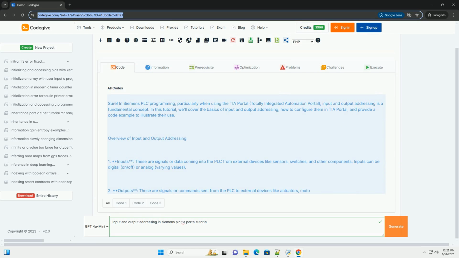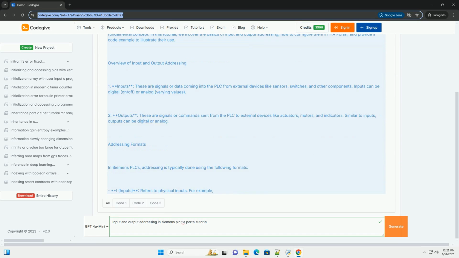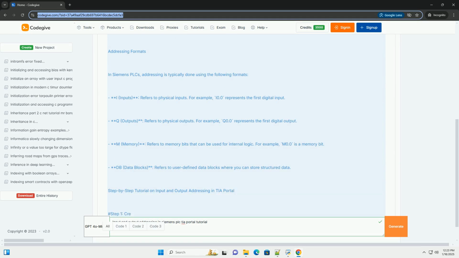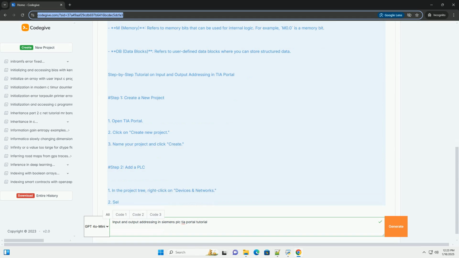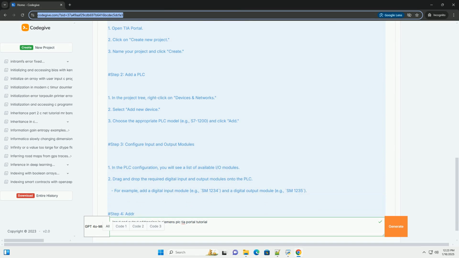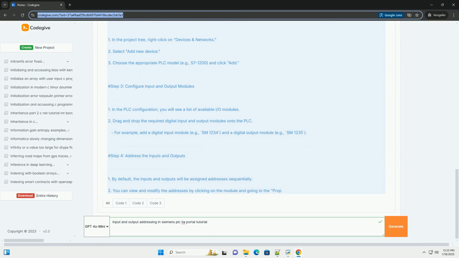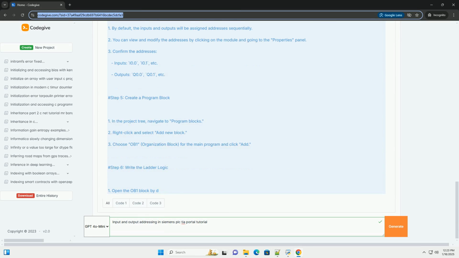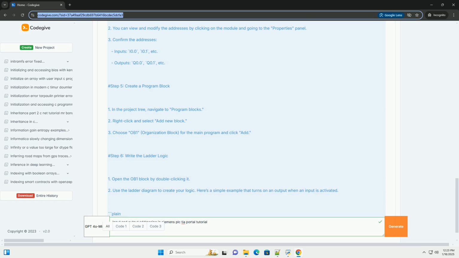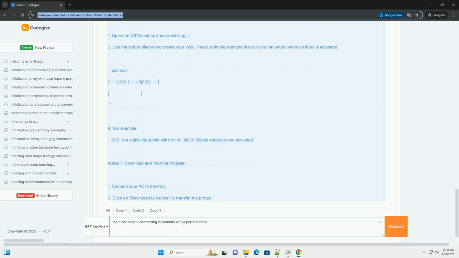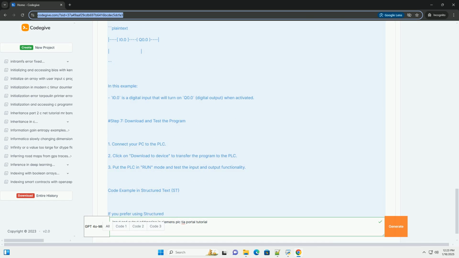Sure. In Siemens PLC programming, particularly when using the TIA Portal, Totally Integrated Automation Portal, input and output addressing is a fundamental concept. In this tutorial, we'll cover the basics of input and output addressing, how to configure them in TIA Portal, and provide a code example to illustrate their use. Overview of input and output addressing.